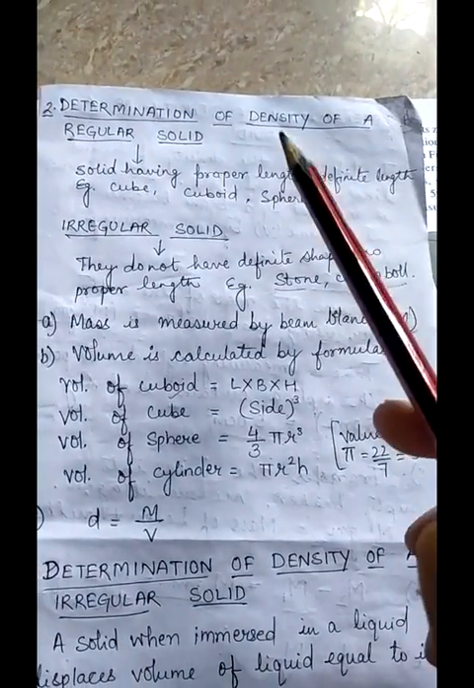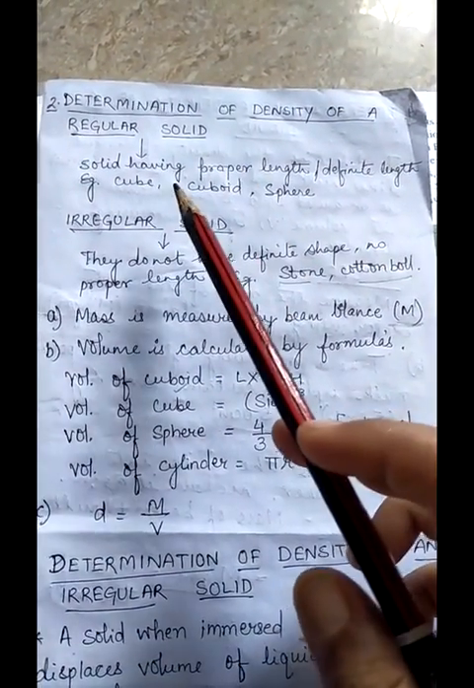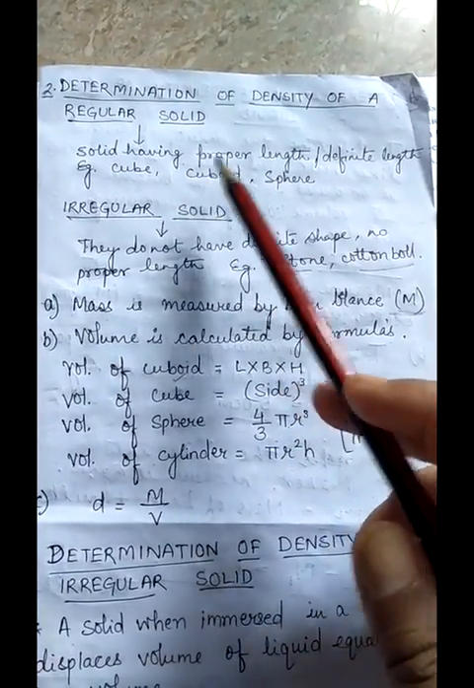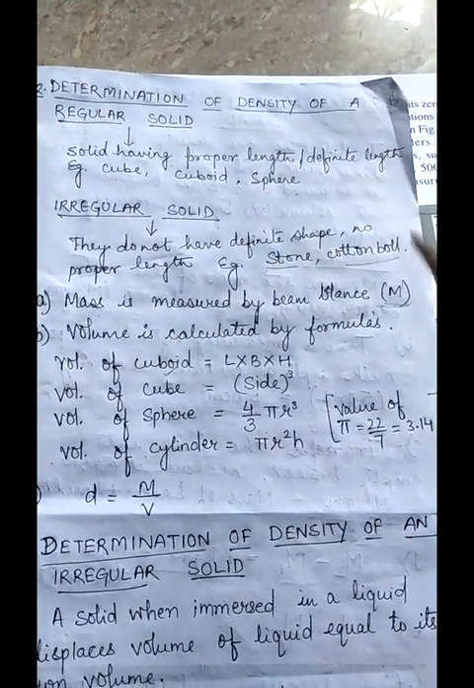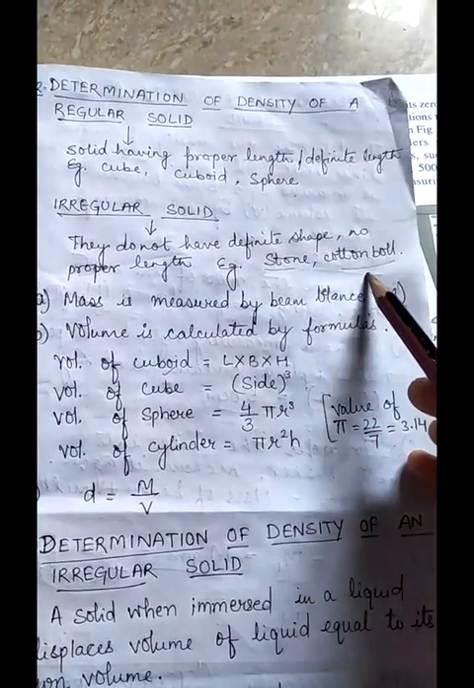So let's start. Determination of density of a regular solid. Regular solid means a solid having proper length or definite length. For example, cube, cuboid, sphere. Irregular means they don't have any definite length or shape. For example, stone and cotton ball. Mass is measured by a beam balance.